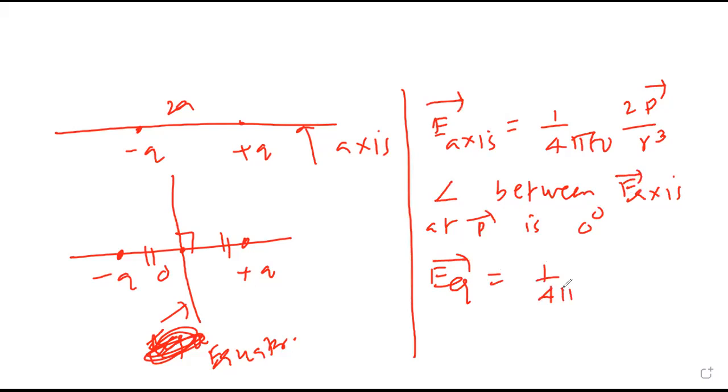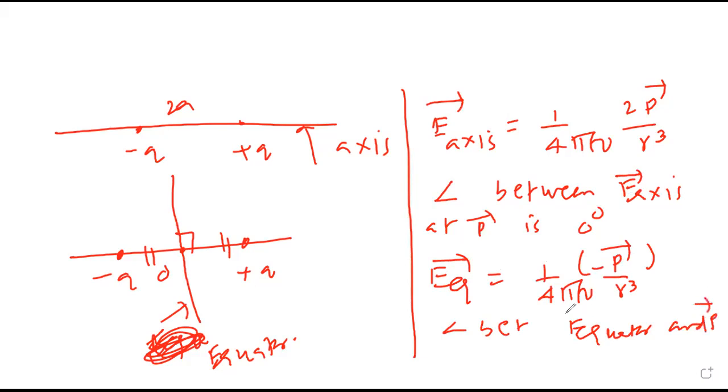1 upon 4 pi epsilon naught, p bar upon r cube. So it is actually minus p bar in vector form. So what is the angle between E equator and p? 180 degrees. Okay.